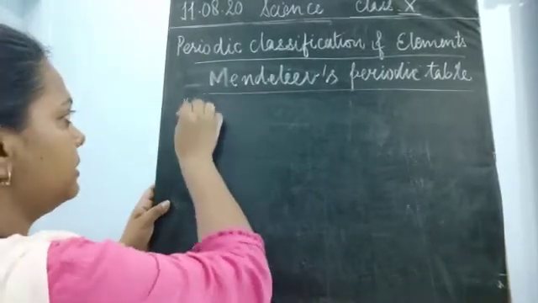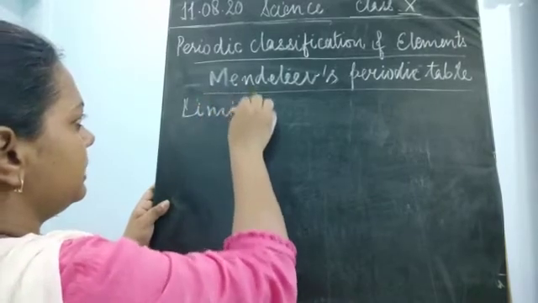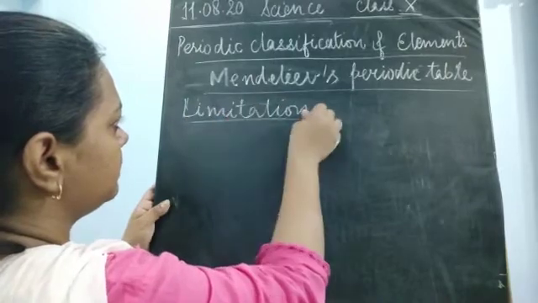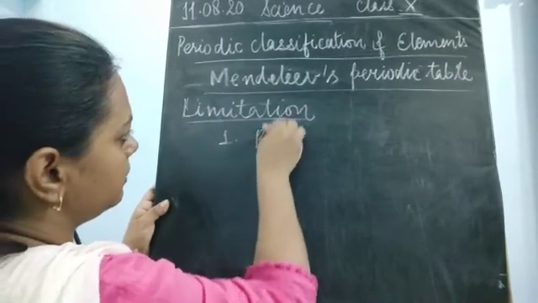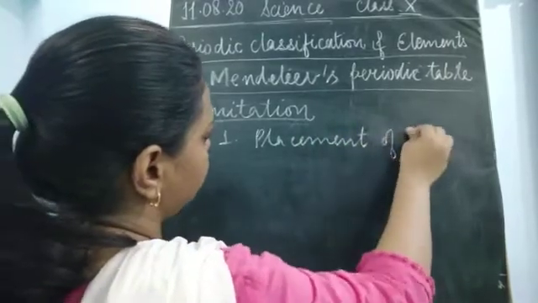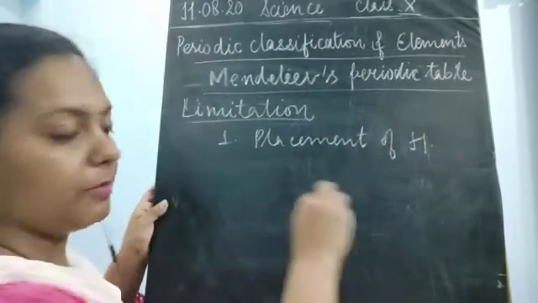What was the problem? The limitation was that the placement of hydrogen was not proper.